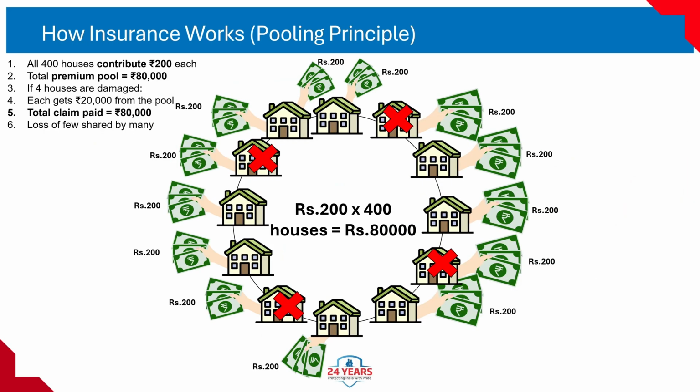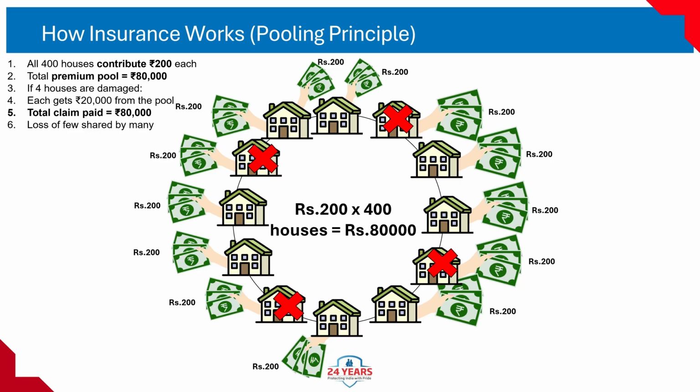This slide explains the pooling principle, the foundation of insurance. It shows how everyone in a group contributes a small amount to create a large fund that can help those who suffer a loss. 1. Contribution from all members. Here, 400 houses each contribute 200 rupees. This is called the premium. Together, this creates a total premium pool, 400 times 200 rupees, that is 80,000 rupees.